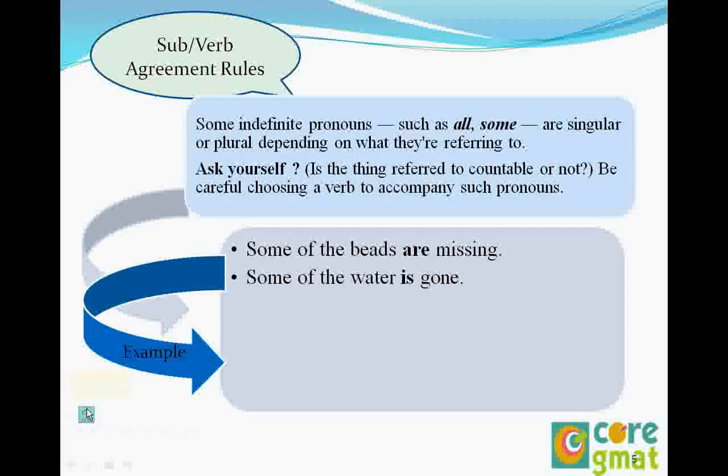In the case of all and some, they can be both singular as well as plural. It depends on what they are referring to. If they refer to a plural noun, then all and some are plural. If they refer to a singular noun, they're singular.